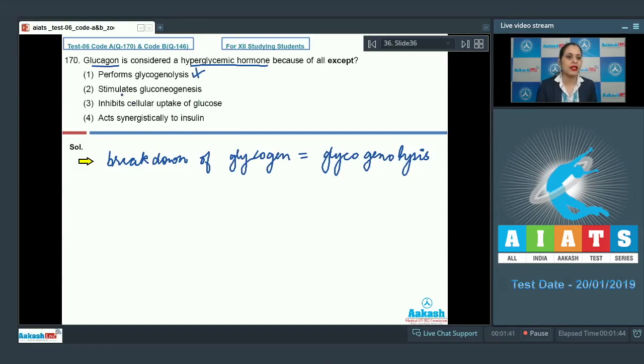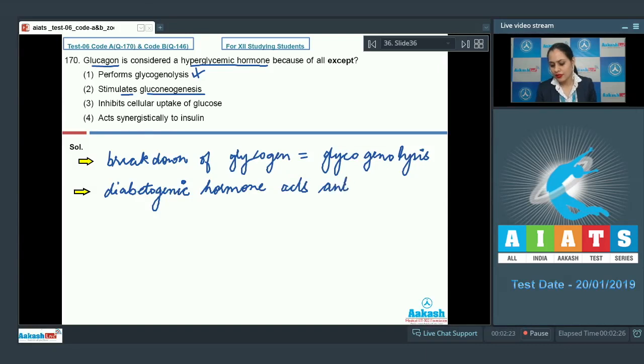The next option is stimulates gluconeogenesis. This glucagon, which is a diabetogenic hormone, which acts antagonistically to insulin, will do what?